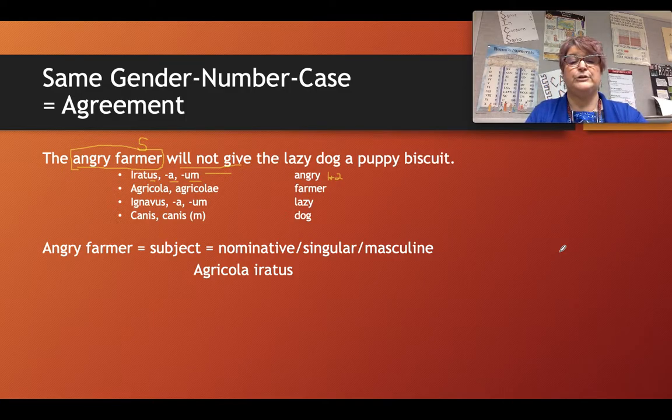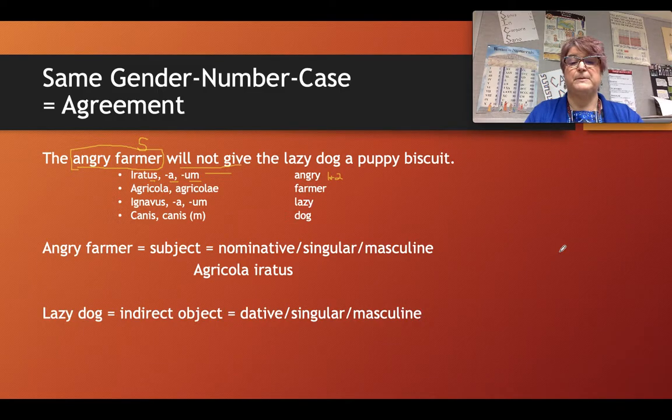Now let's take a look at lazy dog. Think about the fact that it is not that the farmer is giving the dog away, but that he's giving something to the dog. That means that dog is the indirect object of the sentence. Indirect objects must be written in the dative case.